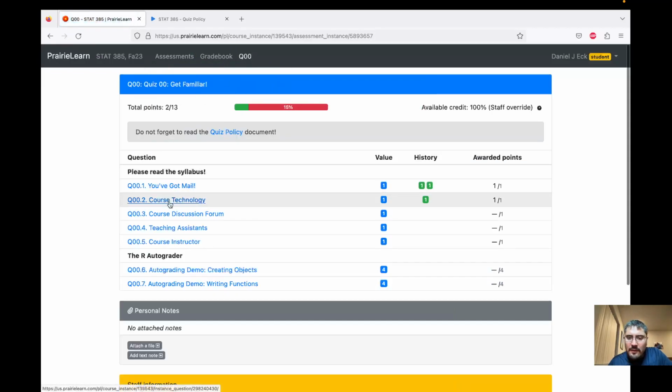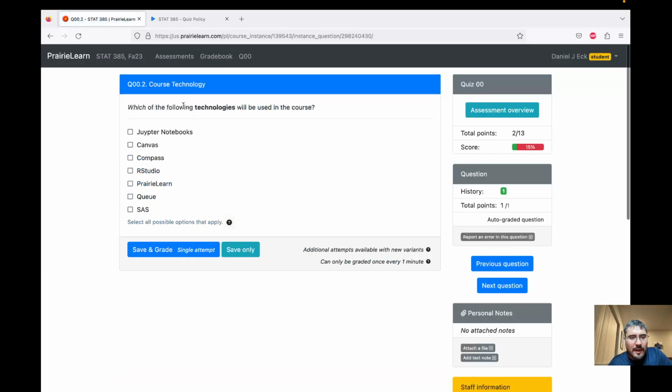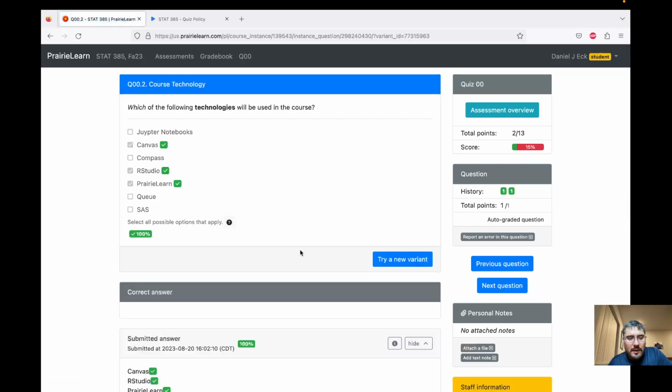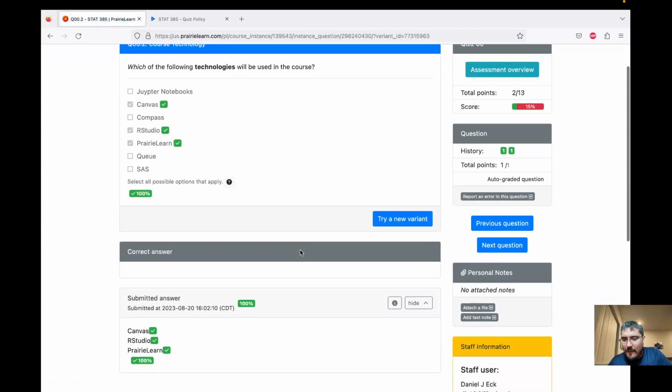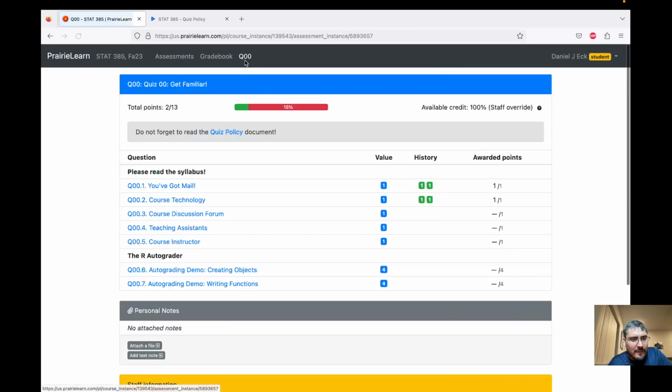quiz. Course technology. Okay. Which of the following technologies will be used in the course? Jupyter Notebooks, no. Canvas, we will use a little bit. Compass, decommissioned. RStudio, Prairie Learn, Q, and SAS. No. Okay. All right. Good. I am flying through this.